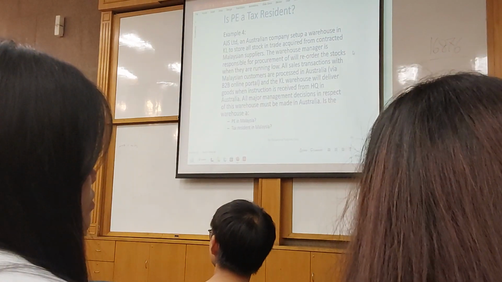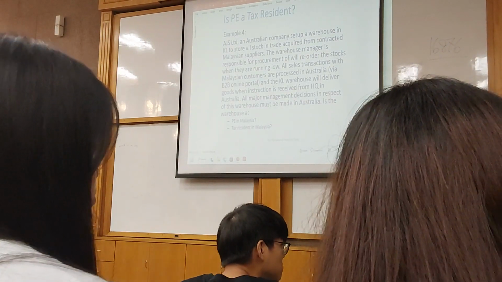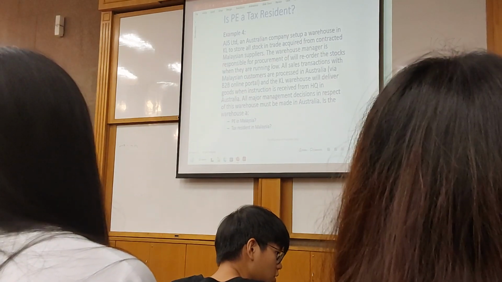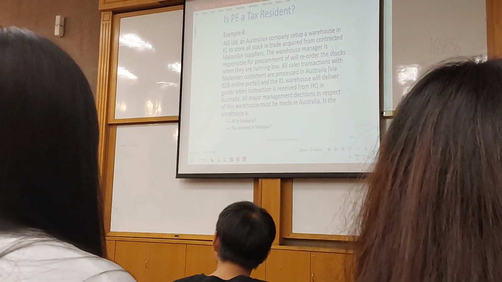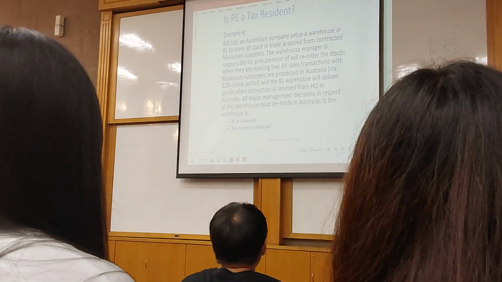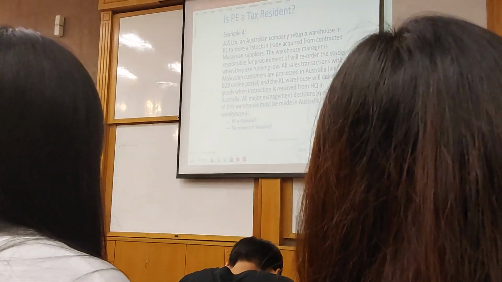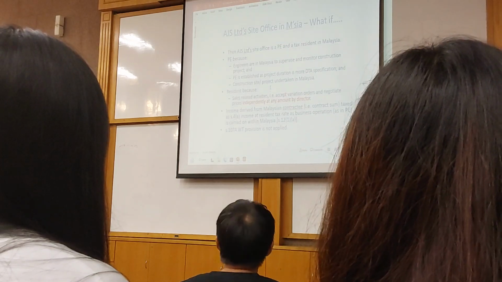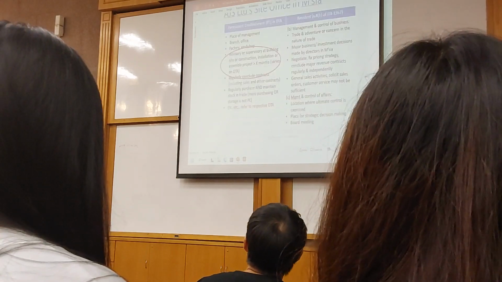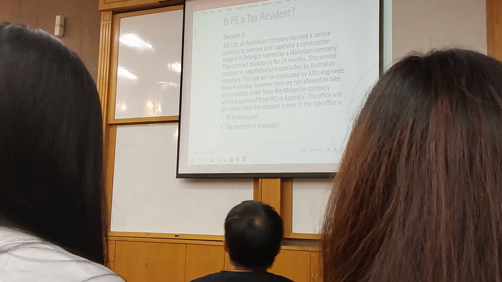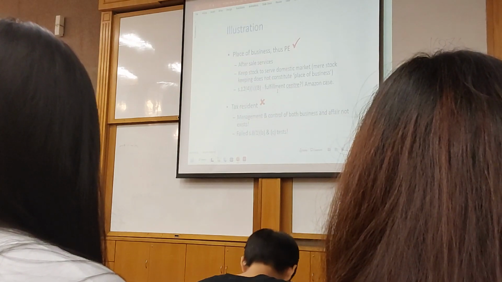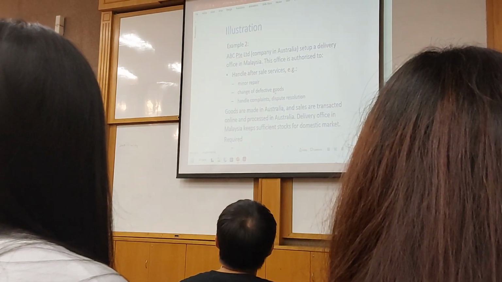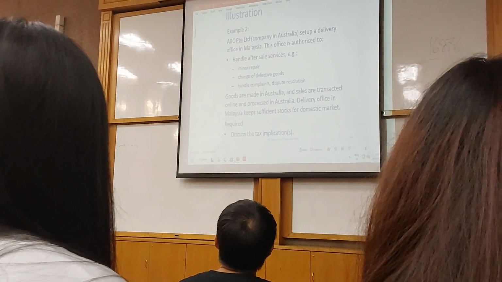Now, this would be the problem here. An Australian company set up a warehouse in KL to store all stock in trade acquired from contracted Malaysian suppliers. So here we have this Australian company set up a warehouse here in Malaysia. I think I start with Example 2, then with 4. Let me check first which one is easier for me to explain to you. I think 2 is better. I think I start with 2 and 4.